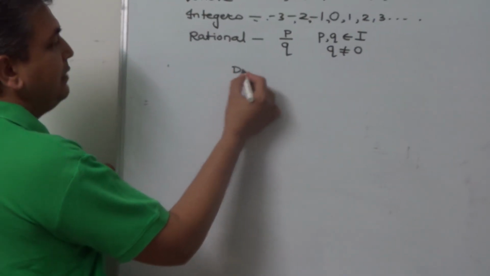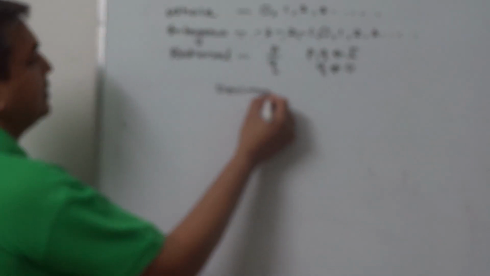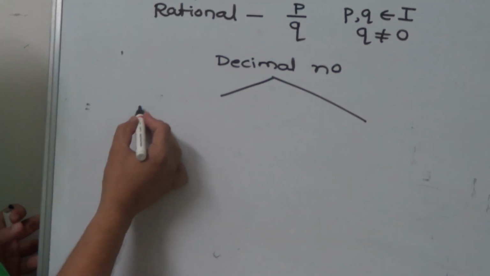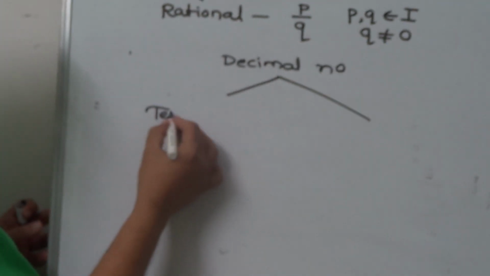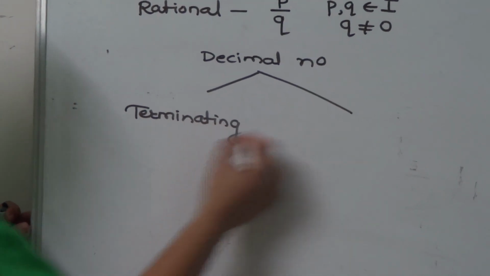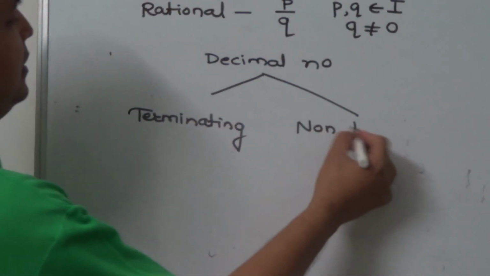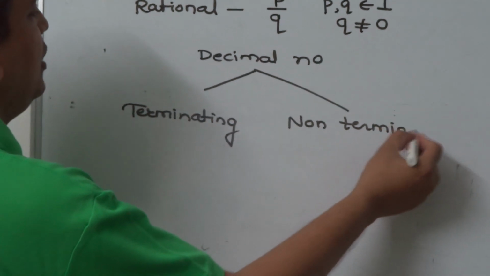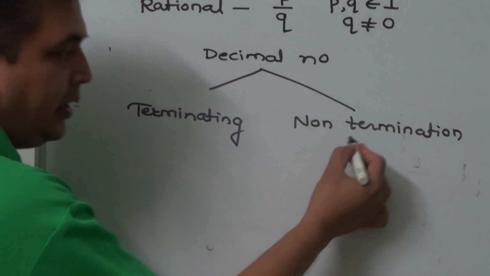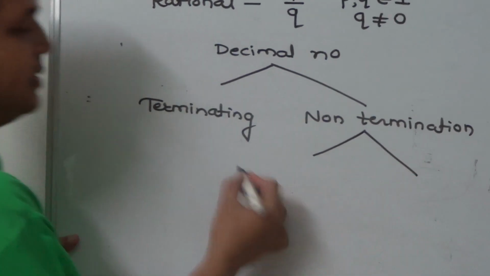So when we consider decimal numbers, they are basically of 2 types. One is terminating and the other one is non-terminating. Now if they are non-terminating, then again they are of 2 types.